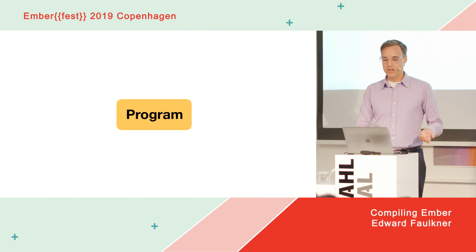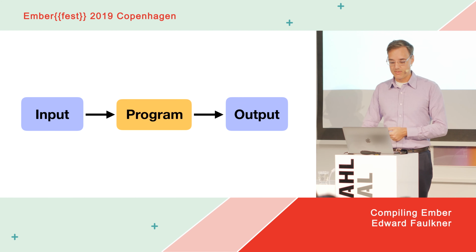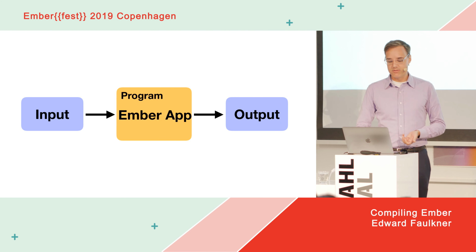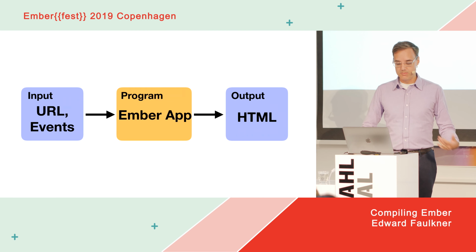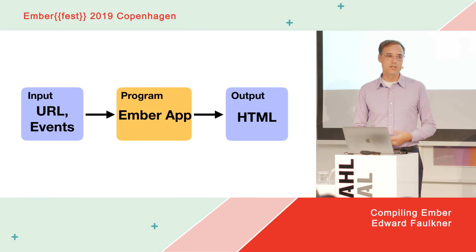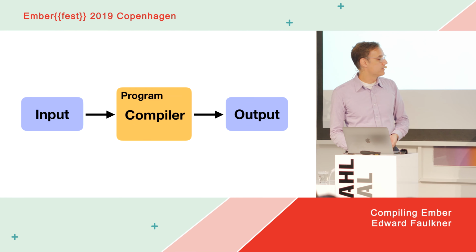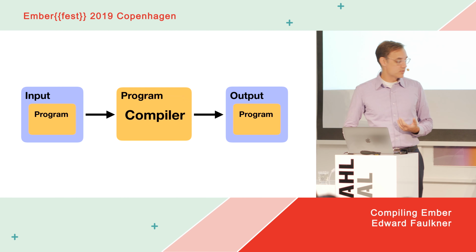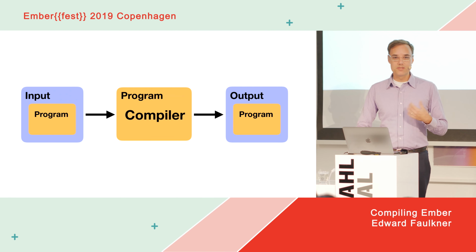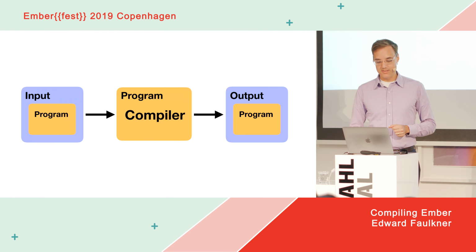But every program we can talk about has an input and an output. Right? A program is just a set of instructions that takes some input and produces some output. What does this mean for an Ember app? Well, your input, it starts with a URL, and you get a stream of events from users, and your output is HTML. Right? We understand that. That's what I mean by a program and its input and its output. Well, so a compiler is just also a program, just another program. And the difference is its input and its output are also programs. Right? And this is where we begin to get into the somewhat recursiveness of compilers that makes them sound a little intimidating.